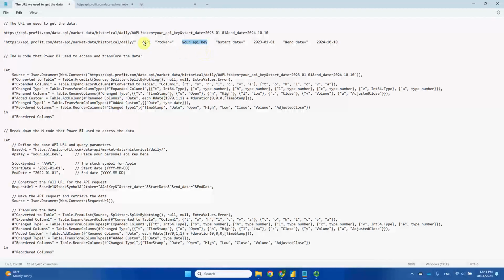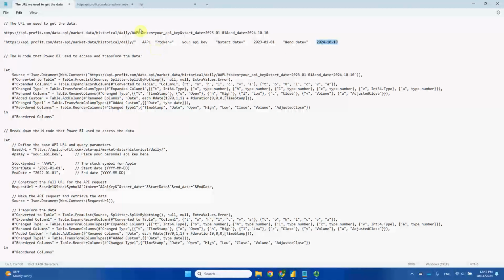For example, this is going to be the ticker symbol. You can change it to another one, for example, Tesla. Your API key, well, you can use your personal one, or you may have several accounts which have different keys, so you can replace this key with another one. And this starting date, you don't necessarily need to use January 1st, 2023. You can use a different date, so you can change this as well. The end date, the same story, you can change to a different date.